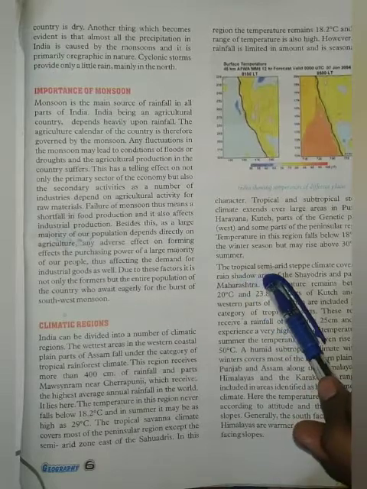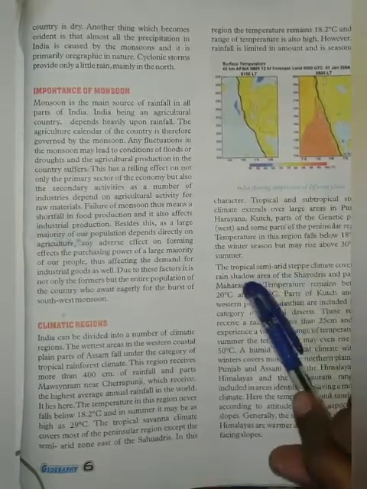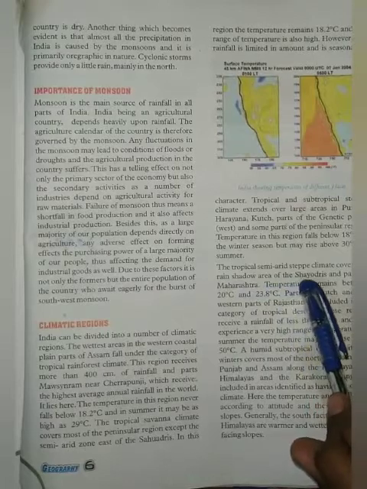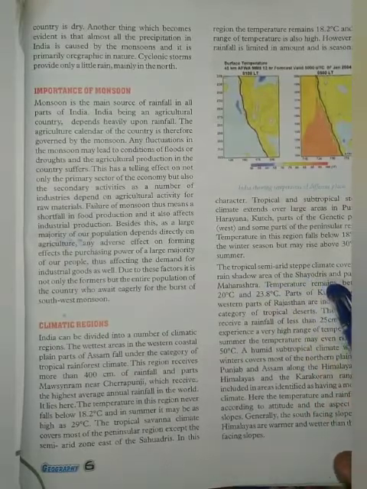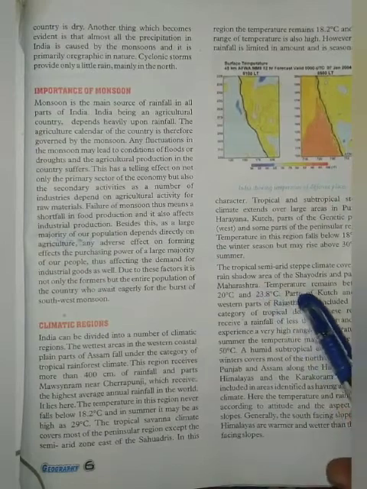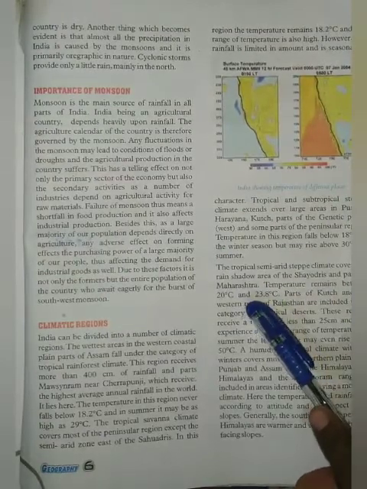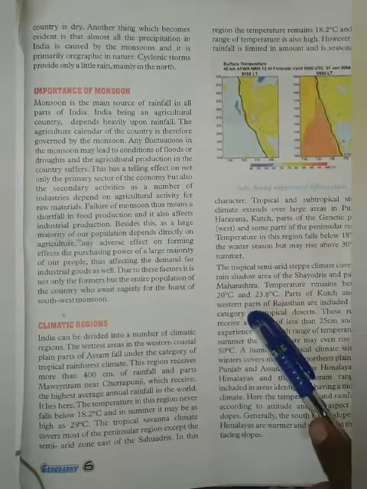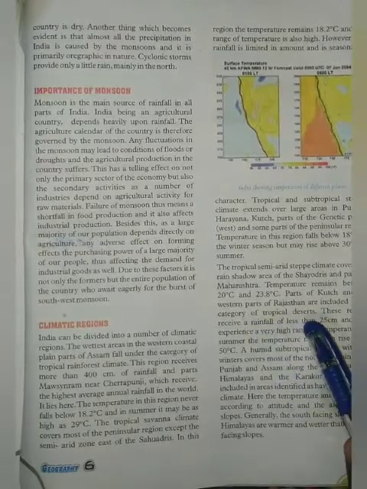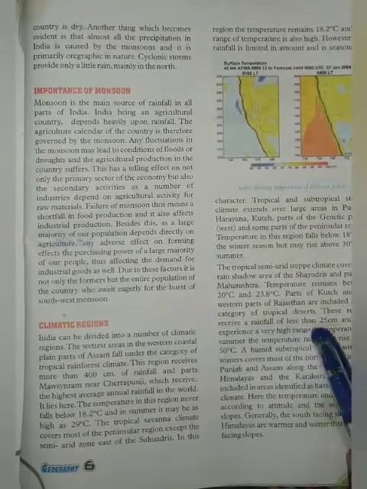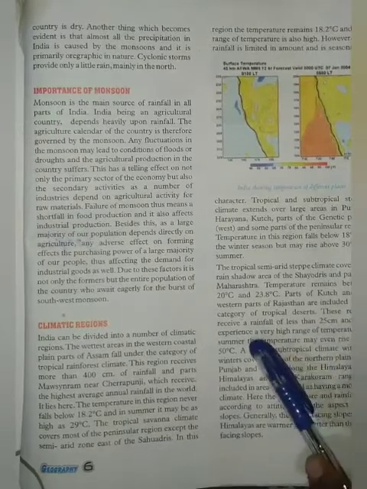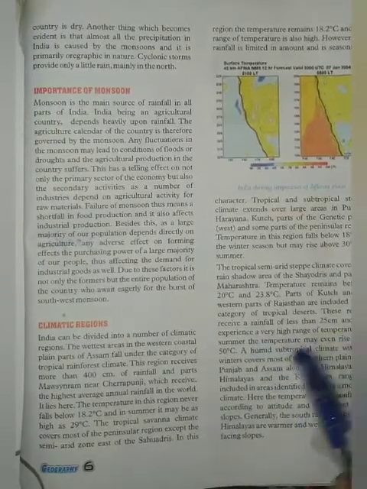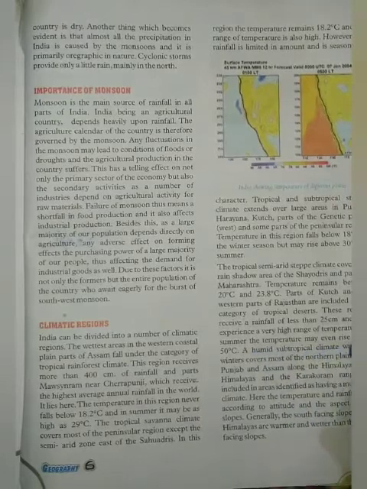The tropical semi-arid steppe climate covers the rain shadow area of the Sahyadris and parts of Maharashtra. Temperature remains between 20 degrees centigrade and 23.8 degrees centigrade. Parts of Kutch and the western parts of Rajasthan are included in the category of tropical deserts. These regions receive a rainfall of less than 25 centimeters and they experience a very high range of temperature. In summer, the temperature may even rise up to 50 degrees centigrade.